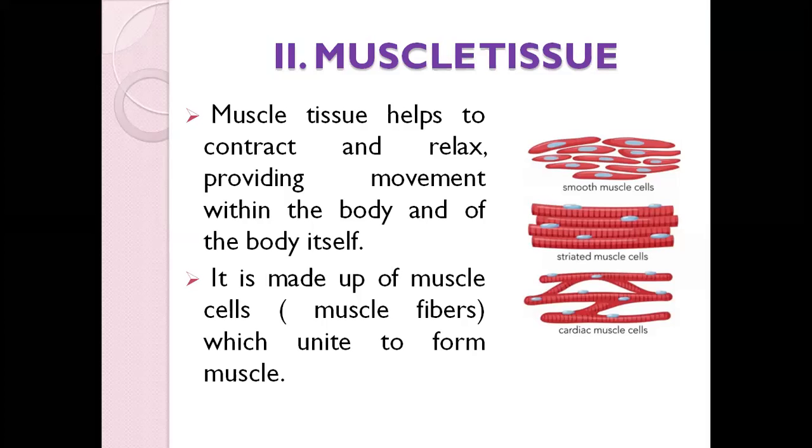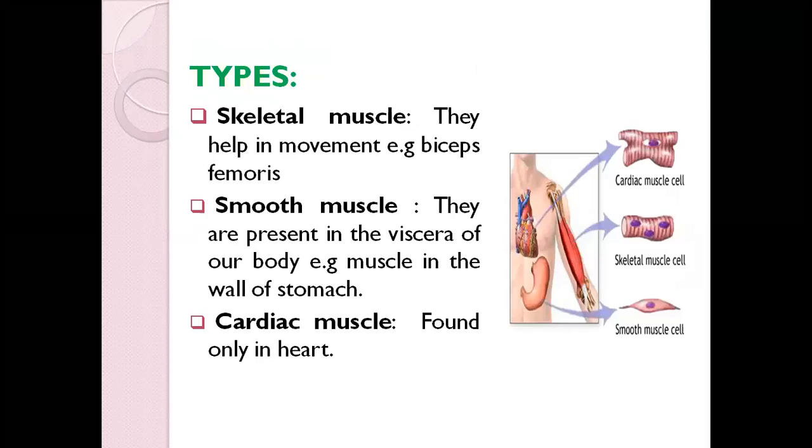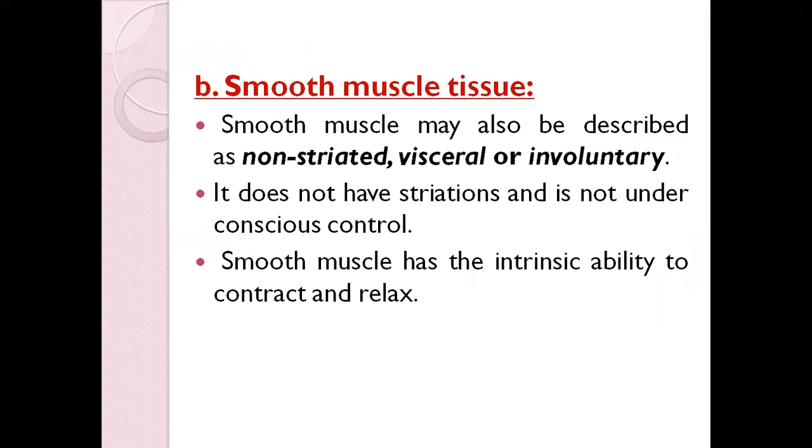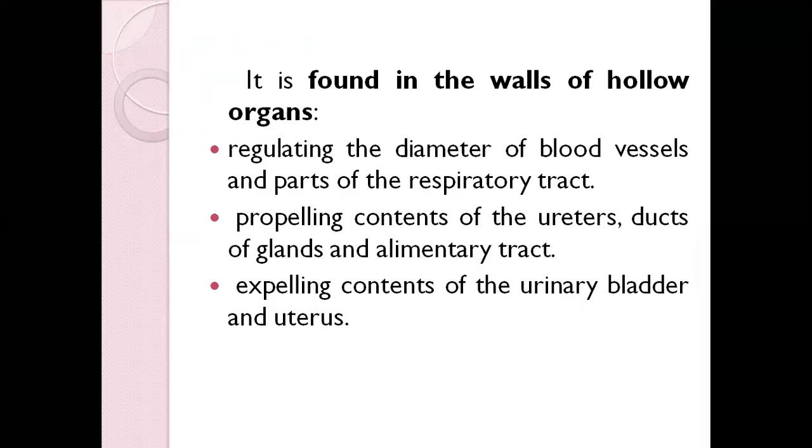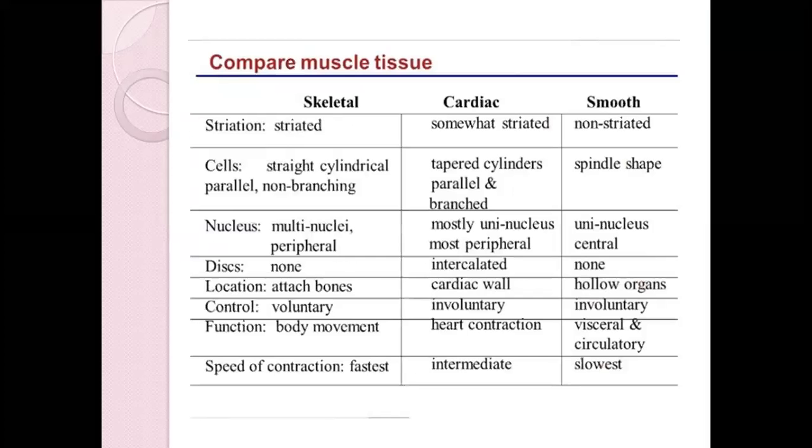If you compare it to connective tissue, this is a bit simple. It has only three divisions. You have to remember smooth muscle, skeletal muscle and cardiac muscle. Next, let me move on to the last type of tissue, which is called nervous tissue. This you can go through by yourself. This is a comparison between these three types of tissue. By going through this, you will be able to understand more clearly, and it is easy for you to remember in this way.